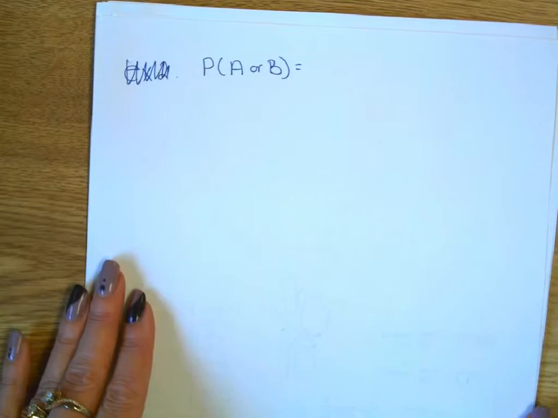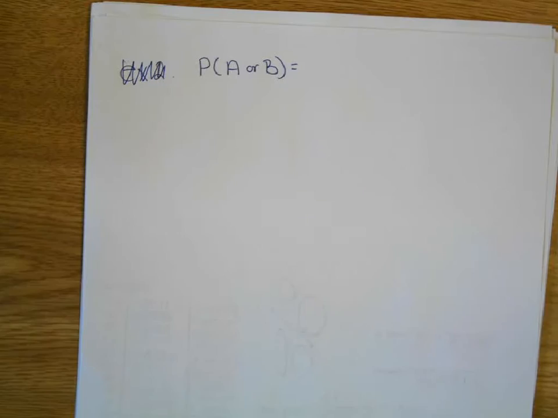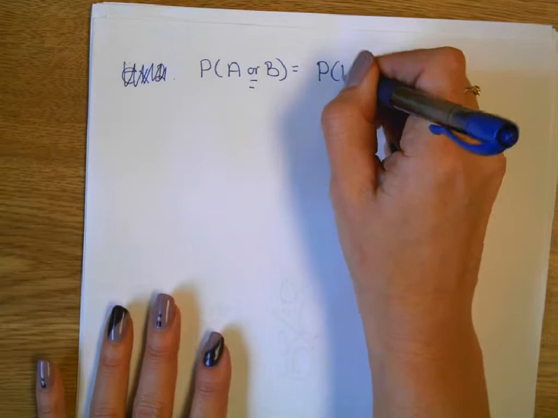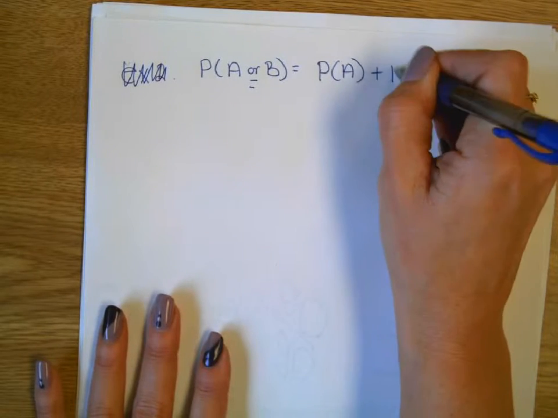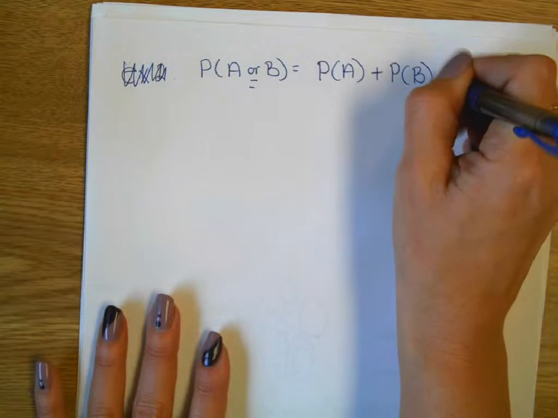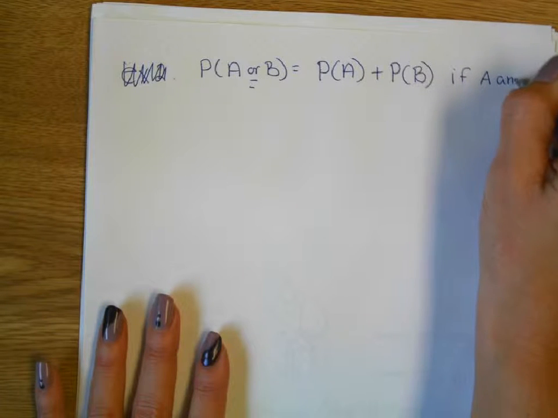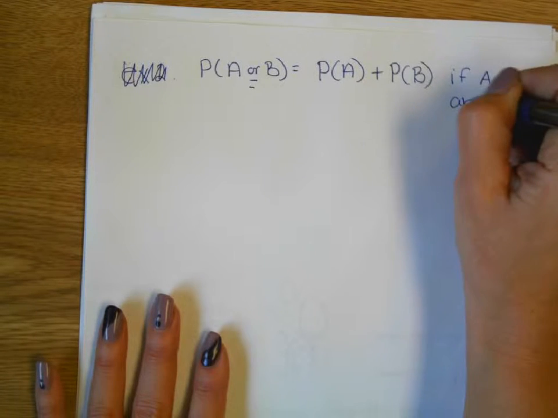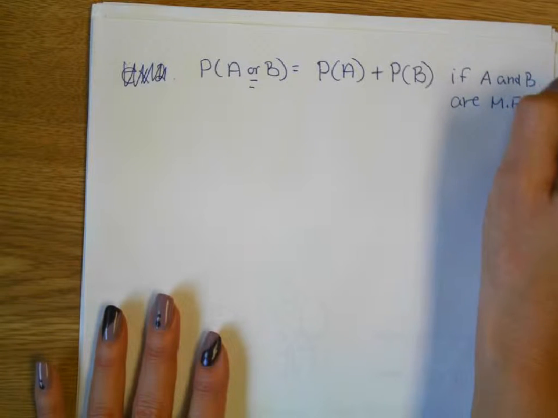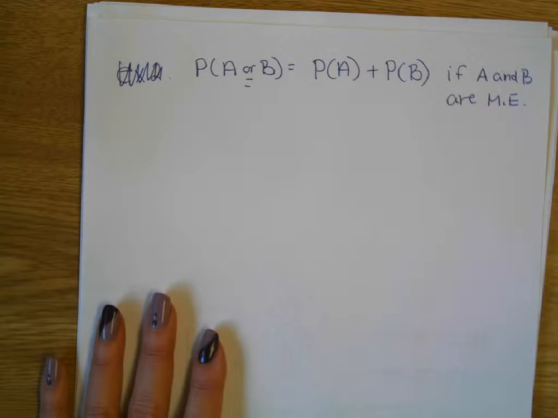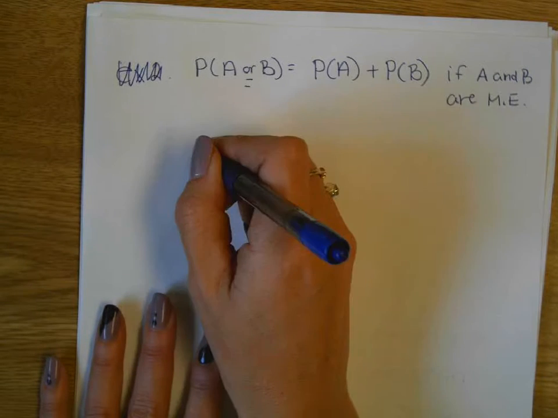Oh, that's not an example, sorry. It's a definition. So if you're looking at the probability of one thing happening or another thing happening, there's a little formula. Or tells you to add the probabilities together. If A and B are mutually exclusive, that's as simple as it gets. If they're not mutually exclusive, the formula changes.